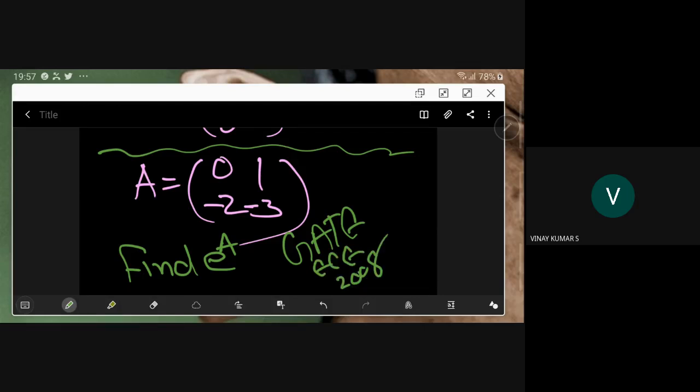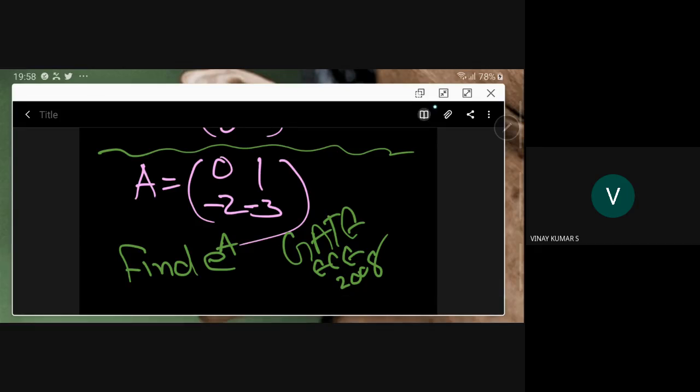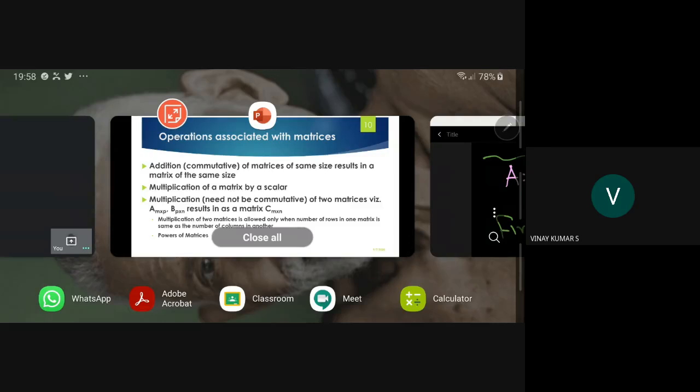So you try to see, I want e power a answer. How will you find e power a? Please try this one.